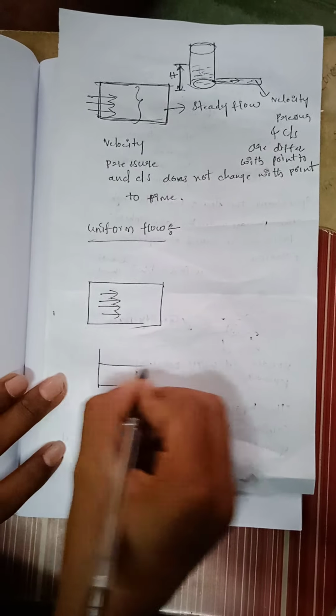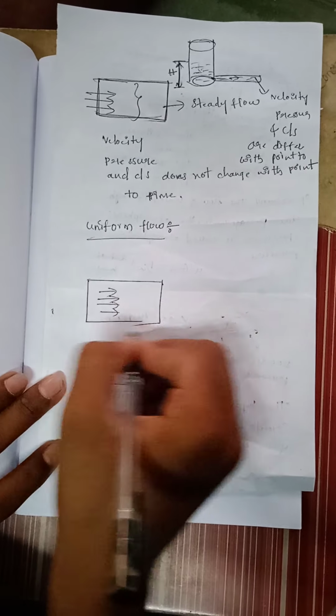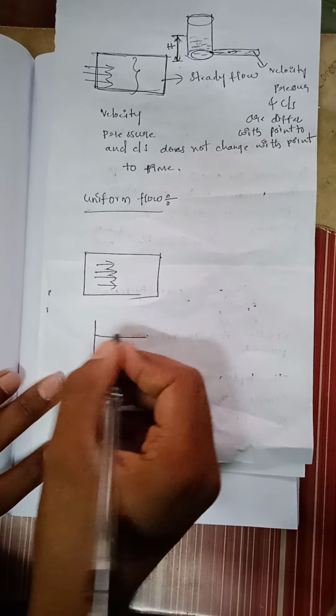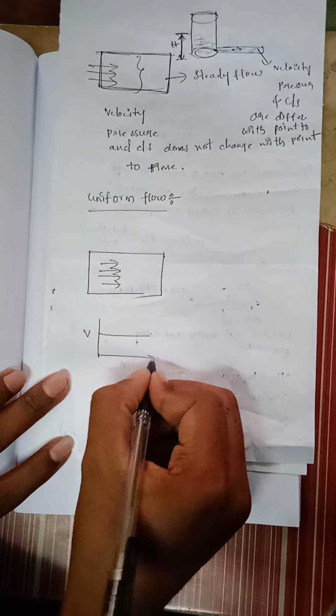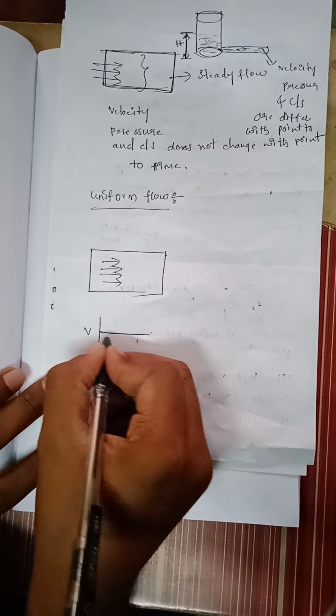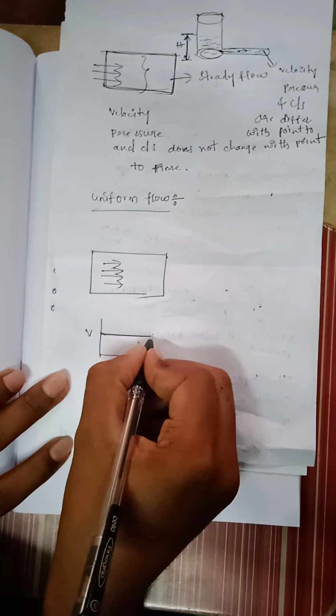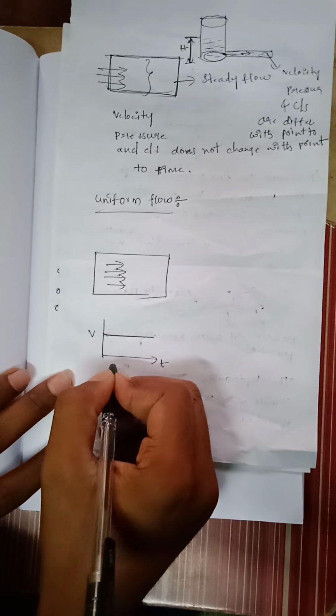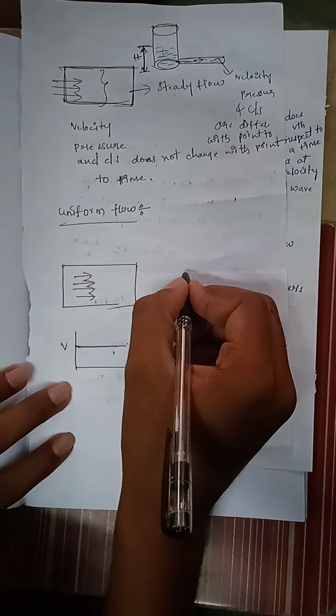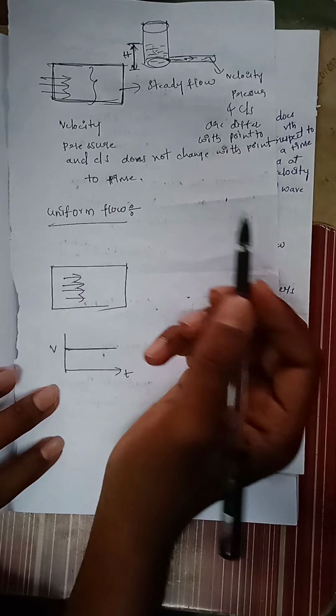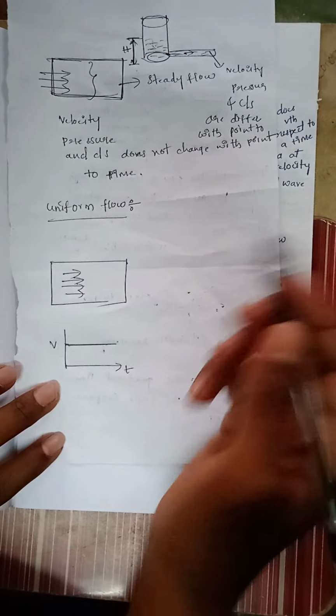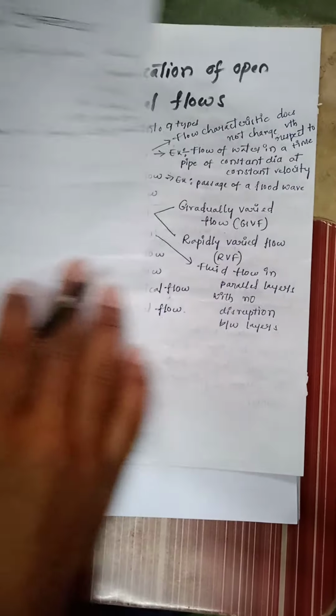Let us see the graph. In this pipe the flow velocity is constant, whereas in this graph, this is velocity, this is time. The velocity and time are constant, so this is called uniform flow. Whereas in non-uniform flow, velocity will change with respect to time. This is called uniform and non-uniform flow.